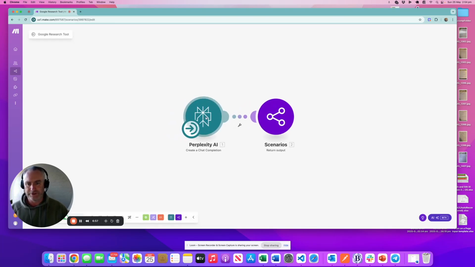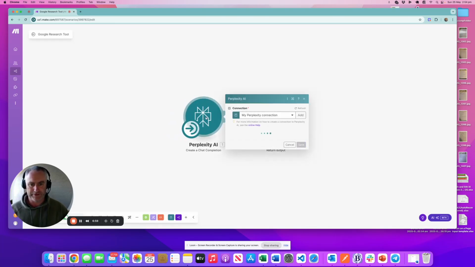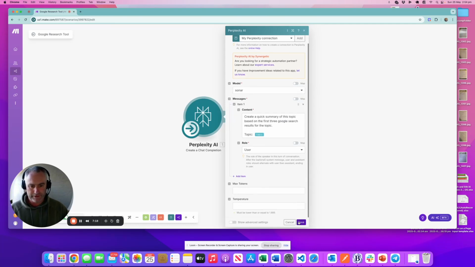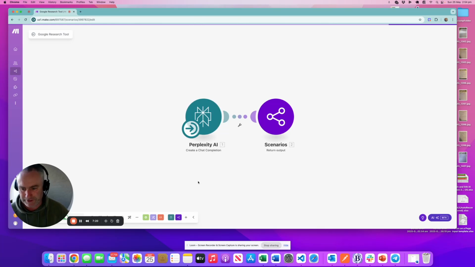The obvious thing is using the Perplexity API, which has a connection to the internet. Just a simple model usage: create a quick summary of this topic based on the first three Google search results for this topic, and the topic is actually supplied as an input, which is probably the most important thing to notice. So that's a nice simple usage of Perplexity.